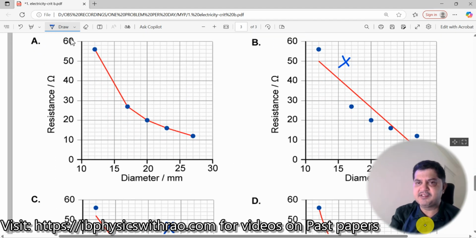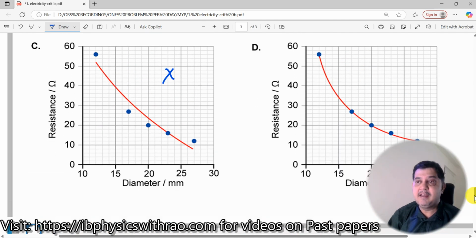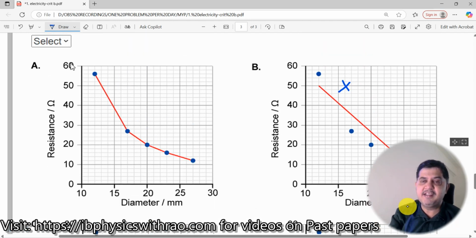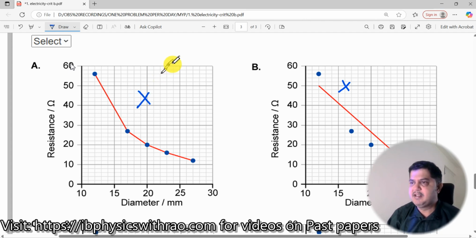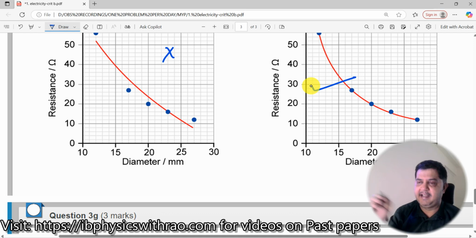B, there's a straight line, and there are always straight lines everywhere. Okay, but in D, you have a curved path. See, when the variation is not known to us, do not always over predict saying that this should be a straight line, because I do not know how it goes here, right? This can also go by any other means. So therefore, I would not go about it that way, but I would always go with the curved path. So D is my right answer.